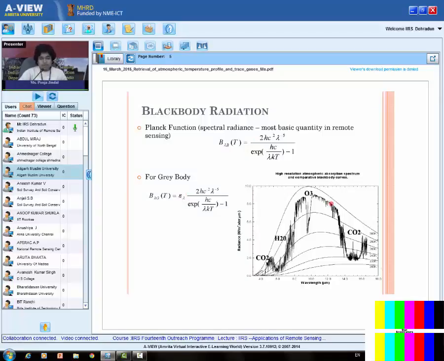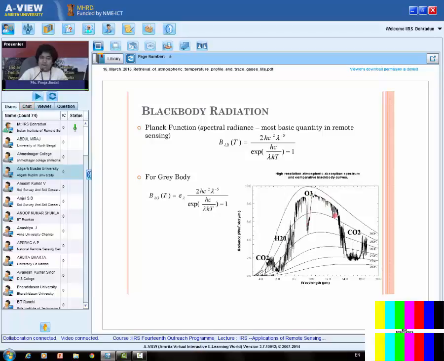Now here, see, these curves are the black body radiation curves for various temperatures. Like here, this highest one is for 300 Kelvin, and this one is the radiation from the Earth's surface at the top of the atmosphere, meaning the radiation emitted from the Earth's surface then interacts with the various levels in the atmosphere. Then at the top of the atmosphere, what we measure is this one.